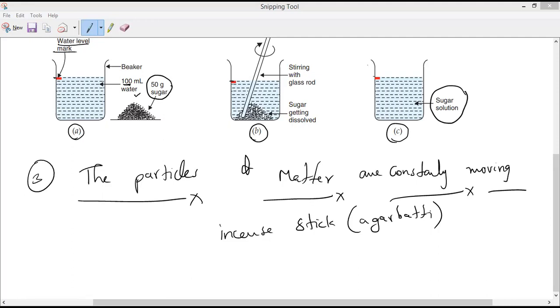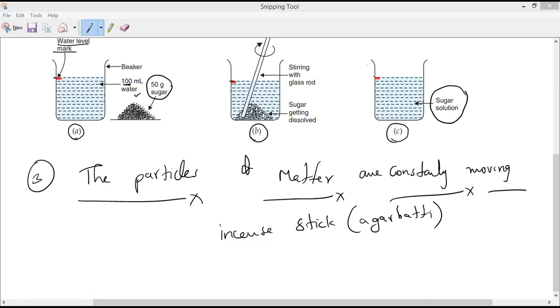The random motion. Understand? If you drop talcum powder or any kind of pollen grains, the pollen grains continuously move on the surface of water. Why? Because invisible water molecules keep on moving, so the pollen grains also move. That is the experiment to prove Brownian motion. We have done that.